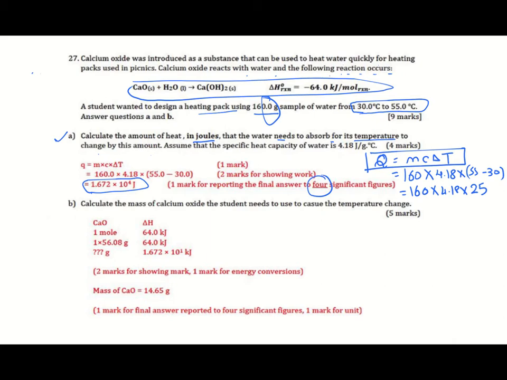In B, he's asking to calculate the mass of calcium oxide the student needs to use to cause this temperature change.